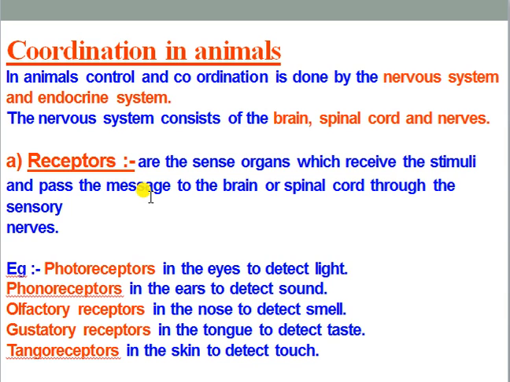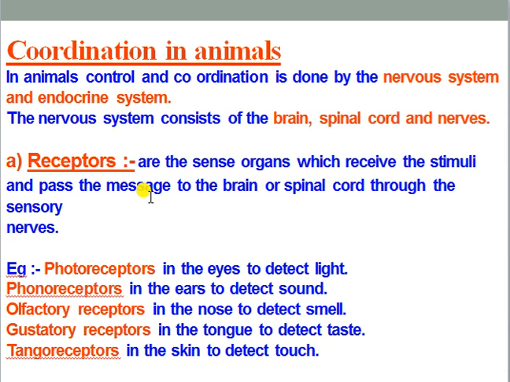First of all, when we will be discussing the coordination, we have to know what a receptor is. Receptors are specific structures, mostly made up of proteins, and these structures are responsible for obtaining the stimulus from the open environment as well as from the internal environment of the body.